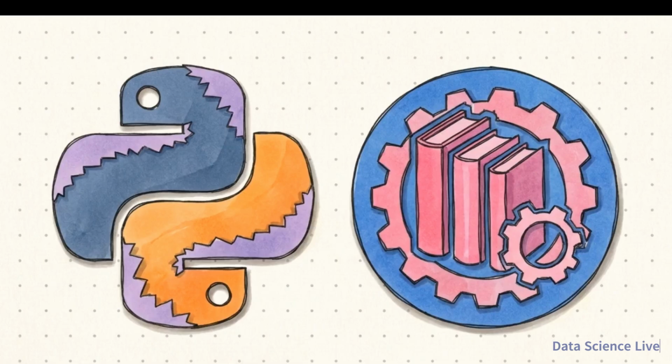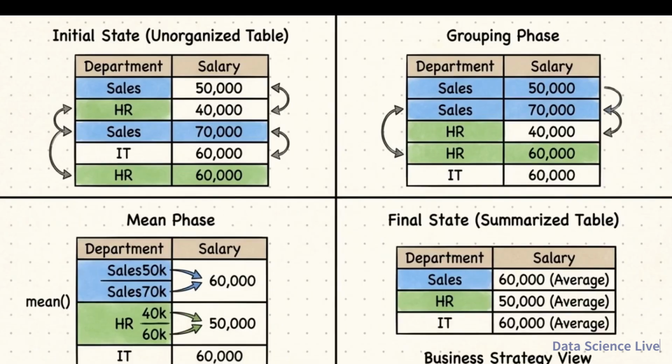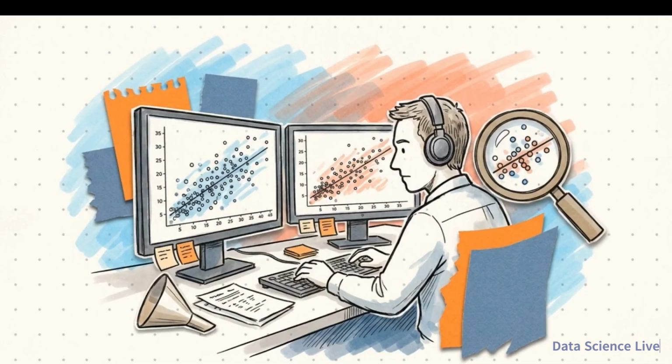Data analysts solve this by using the Pandas library in Python. It is the industry-standard tool for summarizing massive datasets and revealing the hidden patterns within them. We're focusing on a function called mean. On its own, it simply calculates an average, but when we pair it with a grouping mechanism, it becomes a powerful bridge between raw numbers and business strategy. Effective data analysis translates a massive volume of raw information into specific, actionable insight.